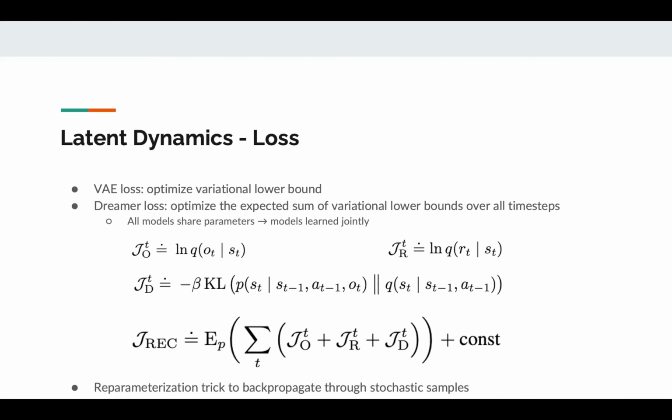And because we are sampling states and actions from a probability distribution, we also need to employ the reparameterization trick in order to backpropagate through these random variables. So this is our latent dynamics. Let's see how to use the learned dynamics to derive optimal behavior.